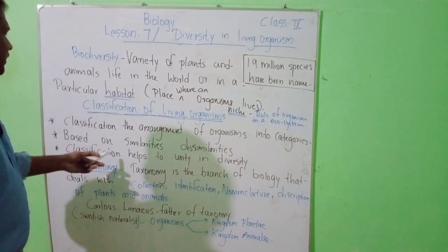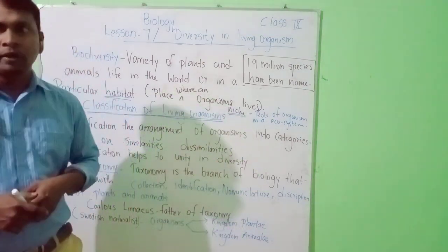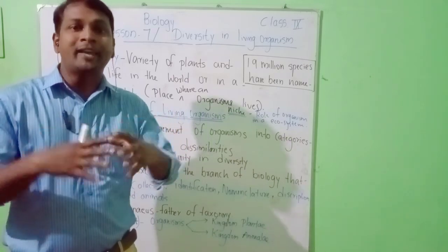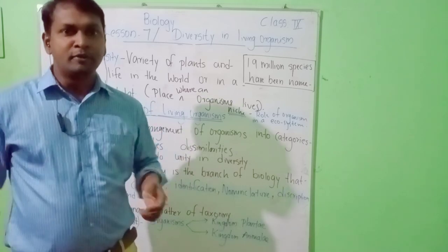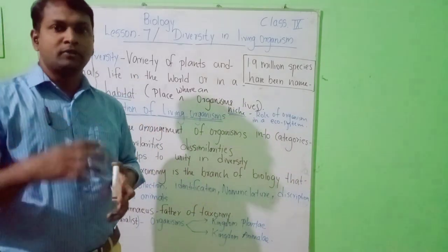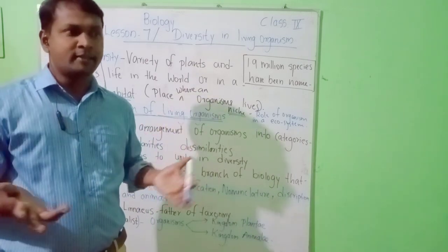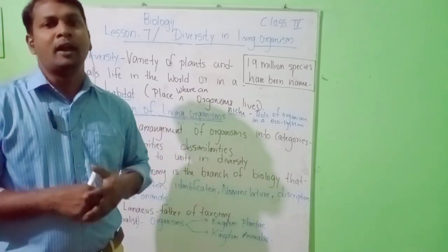Classification helps to show unity in diversity. Even though there is unity, we can see different types of variety. For example, in our country there are 29 states, but it is a unity; in diversity, different states have their own culture and their own local language too.